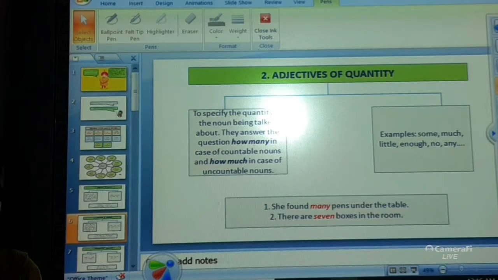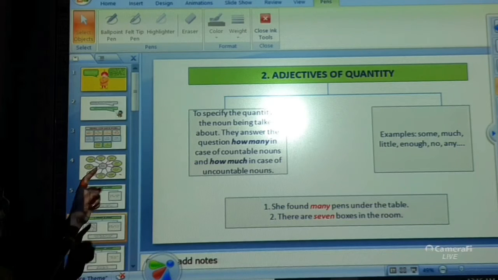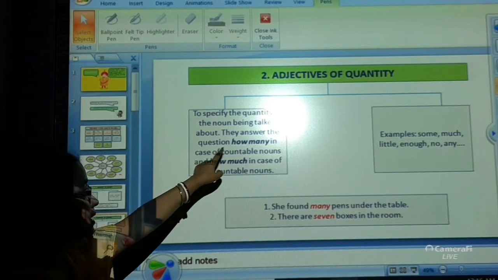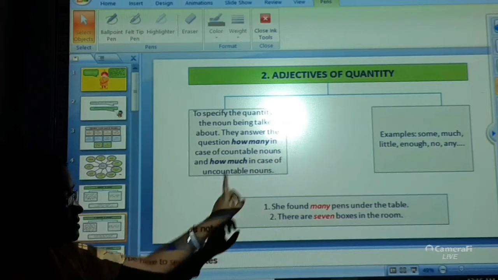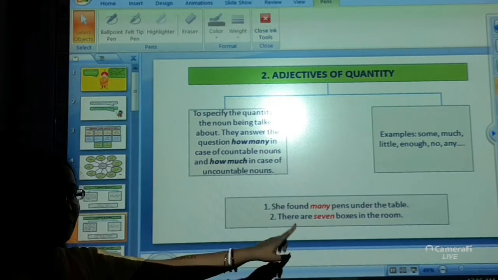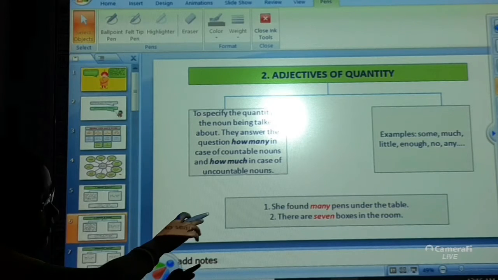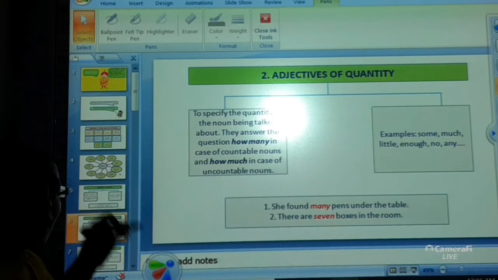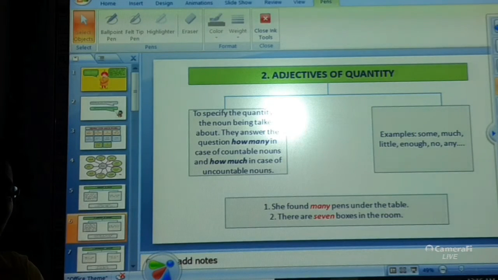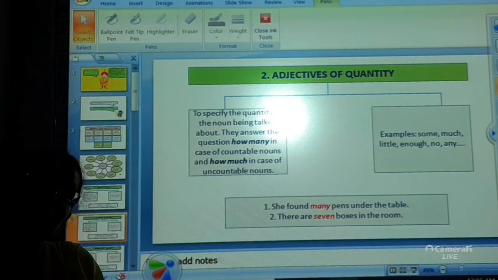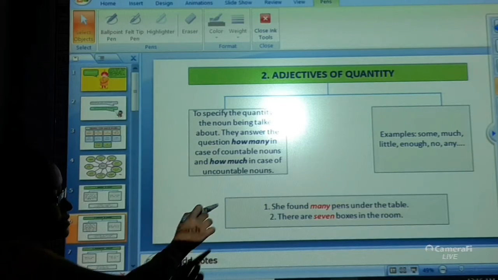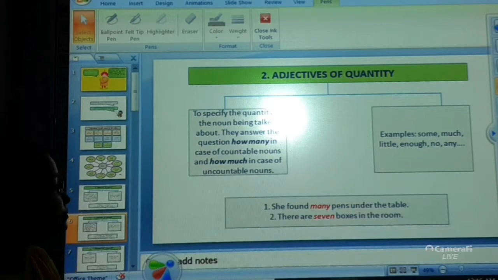Pen is, first of all, a countable noun. You can count the number of pens that are under the table. So, we are asking the question how many? How many pens? Many pens. She found them under the table. Next, there are 7 boxes in the room. How many boxes in the room? There are 7 boxes. You can count the number of boxes present in the room, that is 7 boxes.